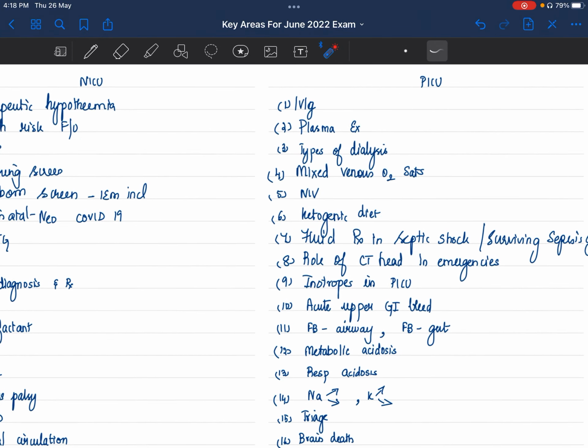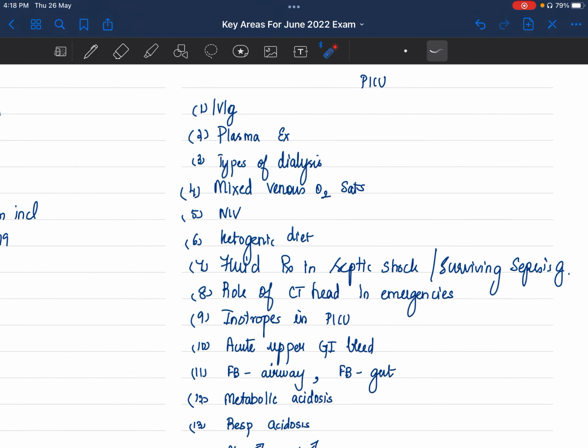Your PICU part, there is lots, to be very honest. You can read about IVIG, plasma exchange, dialysis, different types of dialysis, what is the indication. Mixed venous oxygen saturation, there were multiple papers on that previously, so I have put that. NIV is something that you have to know. Ketogenic diet, we already told in CNS.